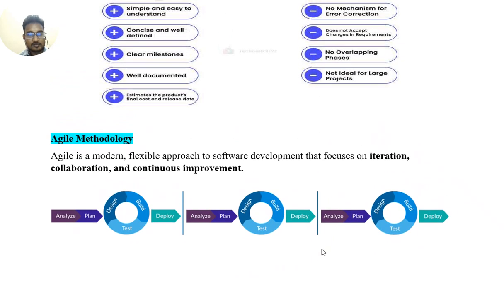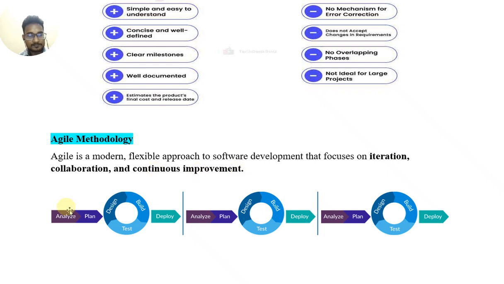What is agile methodology? Agile is a flexible approach to software development that focuses on iteration, collaboration, and continuous improvement.